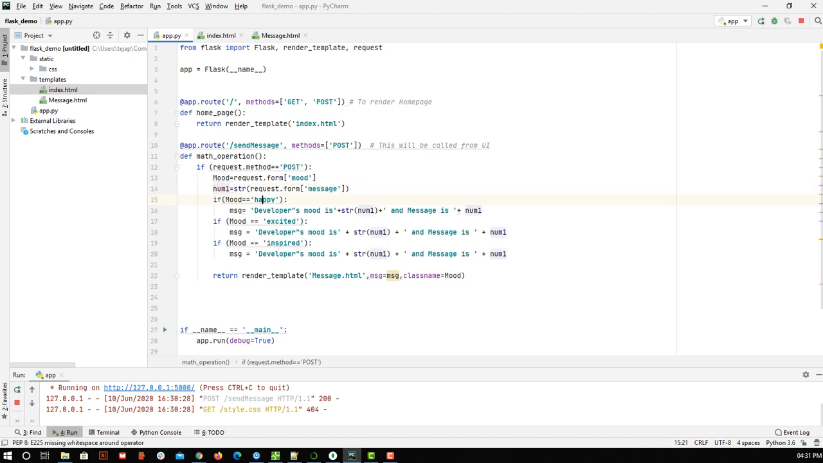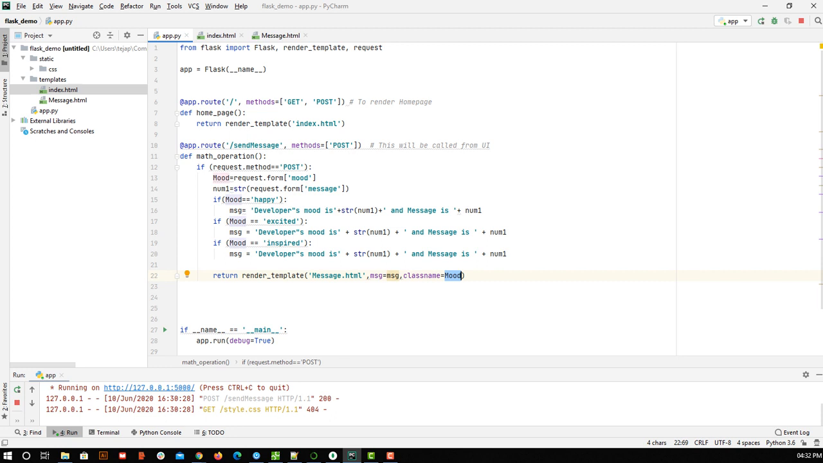Based on the values I am creating a new string, and that I am returning, if you can see, render template. Just a moment back we said render template means return a user interface. Here our HTML page is message.html, and in that I am passing two attributes: one is the string that I have created, and the other is the class name. This is like a custom attribute, and its name I am giving as mood. Mood might be happy, excited, inspired.